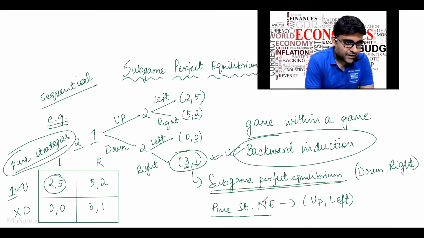Here it is different. That is why I chose this as an example, so please don't get confused with the aspect that a Nash equilibrium is always a subgame perfect equilibrium. It's not always.